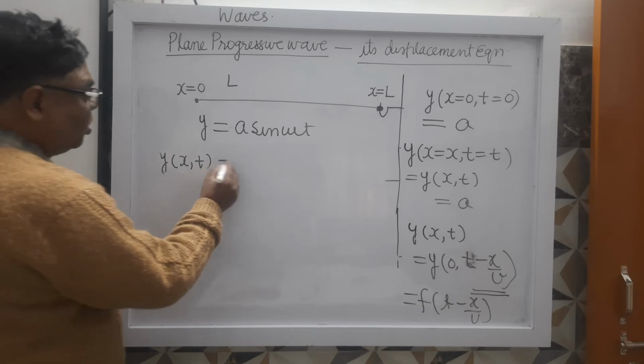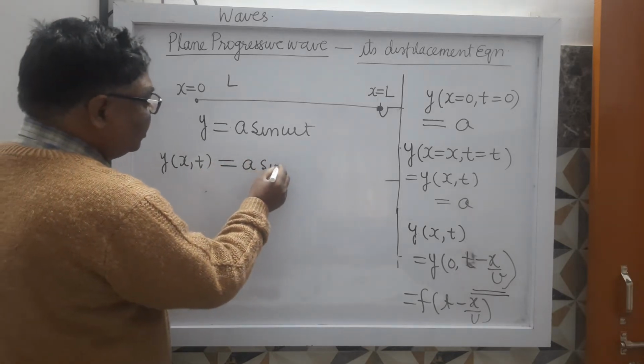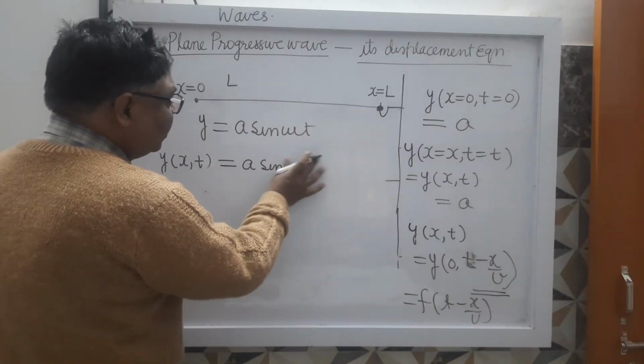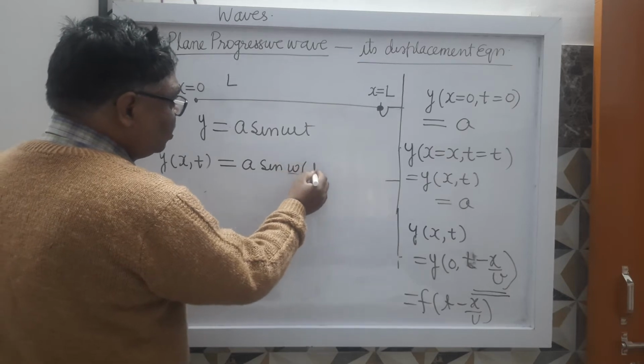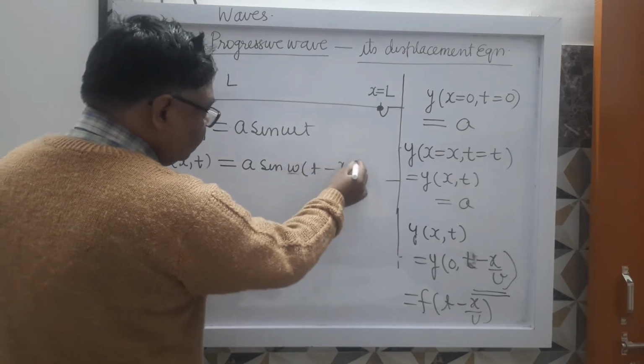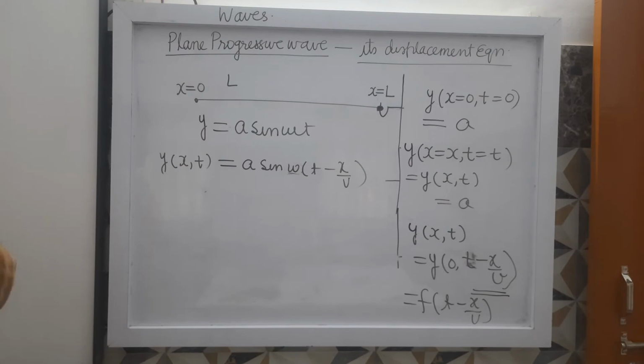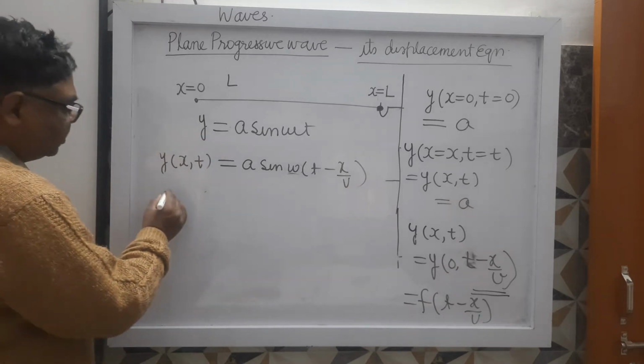It will be equal to a sin omega into (t minus x upon v). This is the displacement equation of a particle executing SHM.